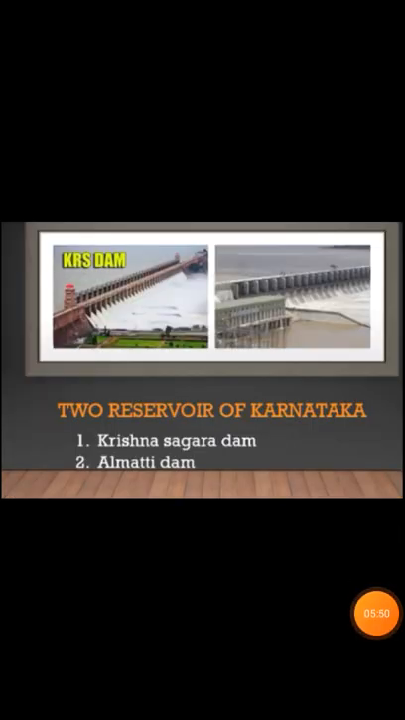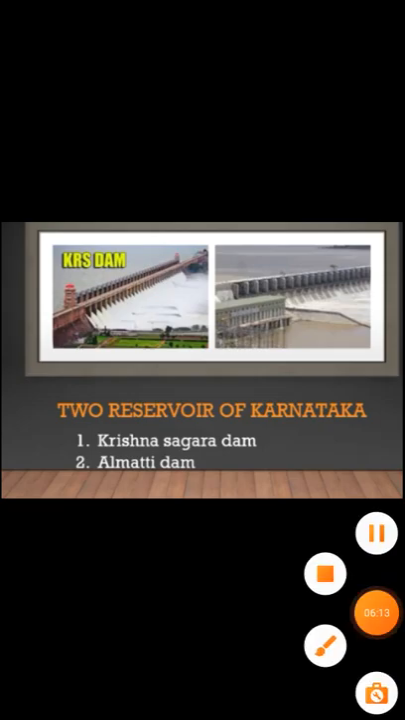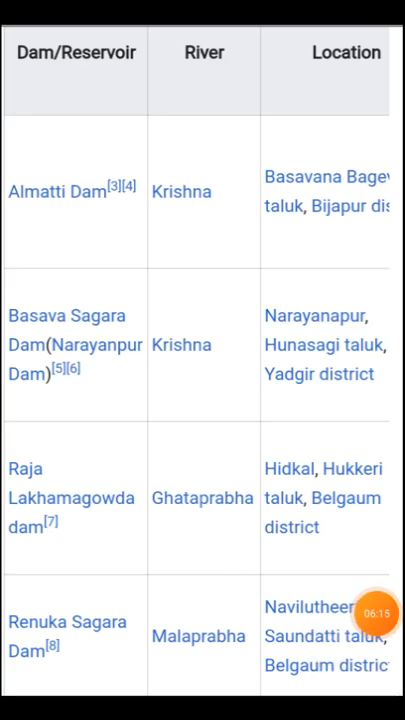Here in page number 86, one question is given to you. Write the names of water reservoirs in Karnataka. So the answer for that question is Krishnarajasagara Dam. KRS Dam is Krishnarajasagara Dam, and the second picture is Almatti Dam. You write these two in that place. These are some other reservoirs in Karnataka.